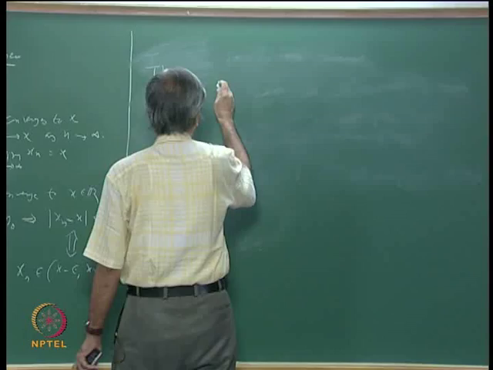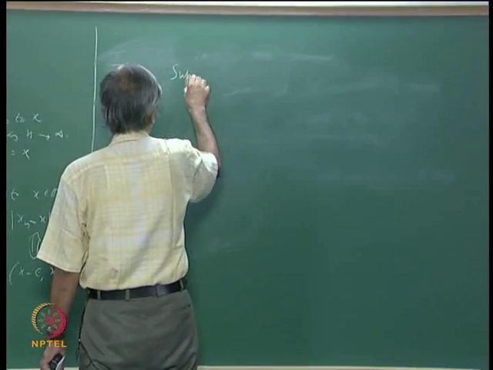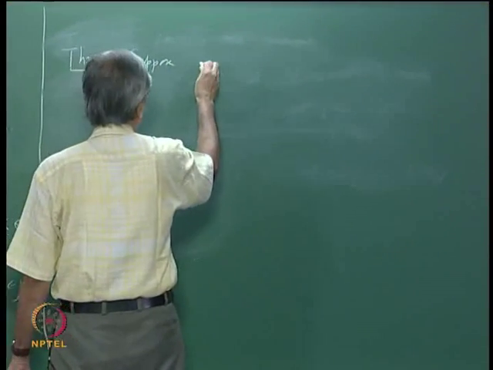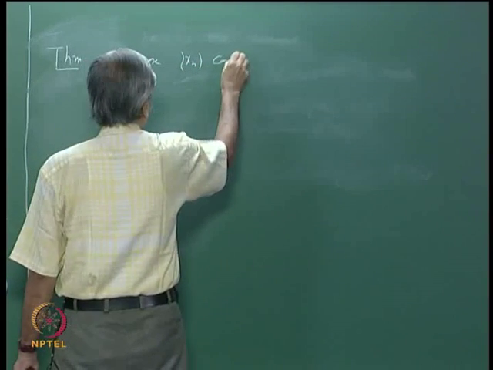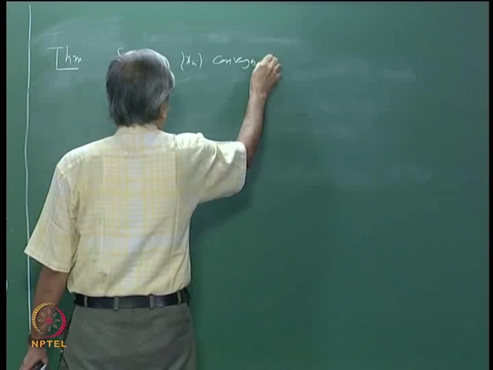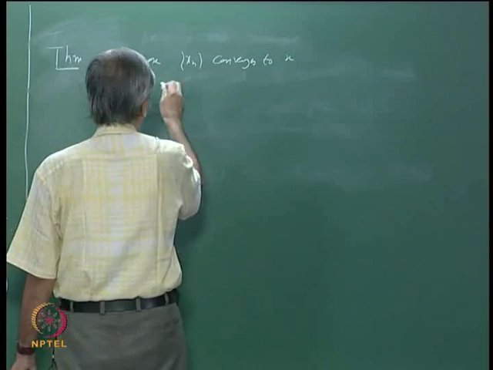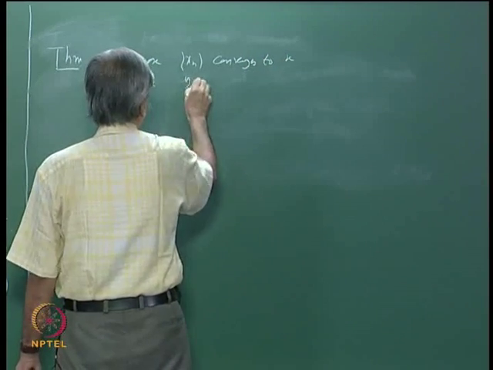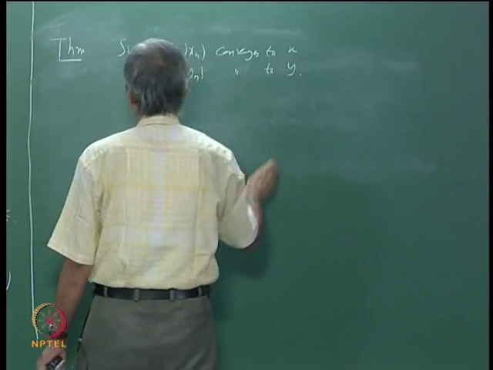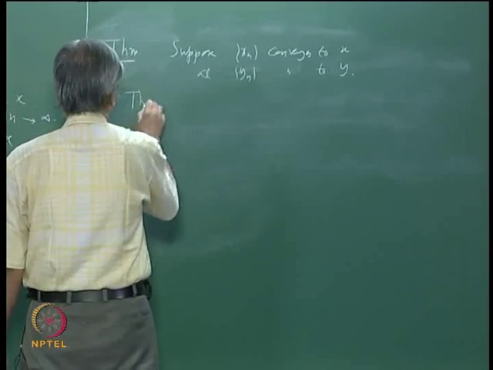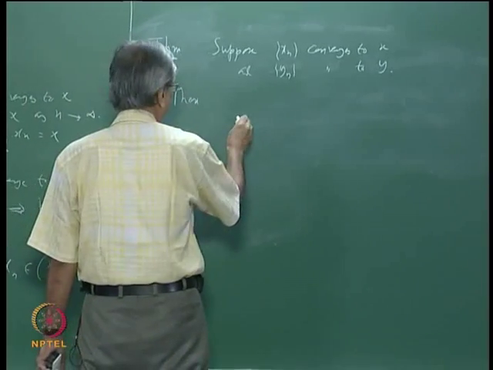Suppose xn converges to x and yn converges to y, then we want to say so many things, so I will just write here.